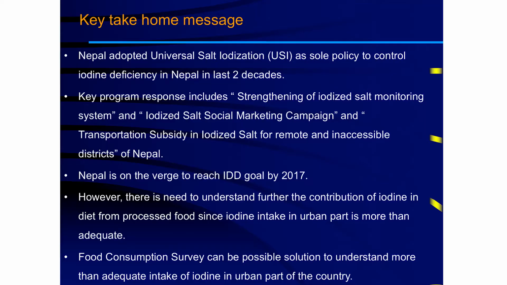So these are the take-home messages. Almost all I have already covered. Nepal adopted the USI goal as policy. Program responses are in place. Nepal is meeting the USI goal very soon. But there is a need to understand the contribution of iodine in foods in families from other sources. And for this purpose, we need a food consumption survey, and we are looking ahead for this.